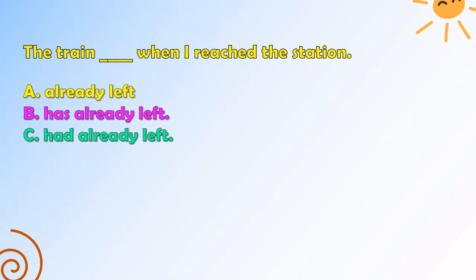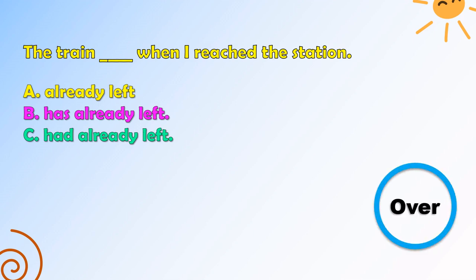The train dash when I reached the station. And the options are already left, has already left, had already left. And the correct answer is the train had already left when I reached the station.